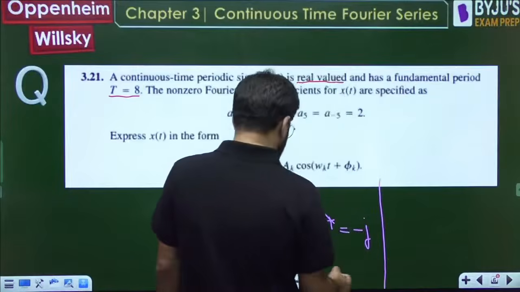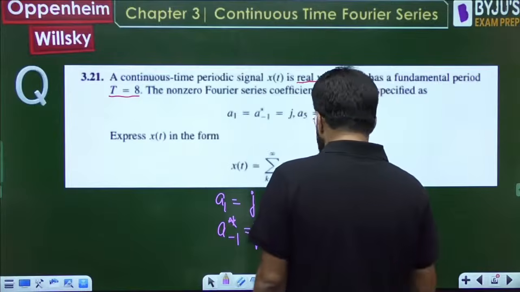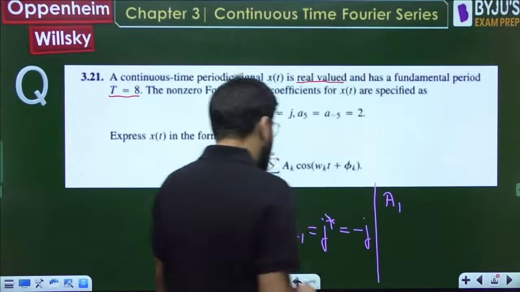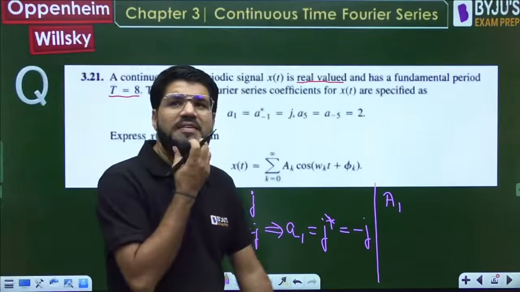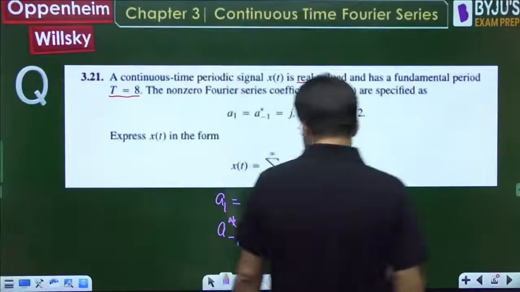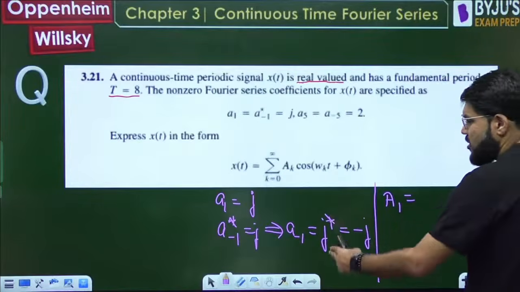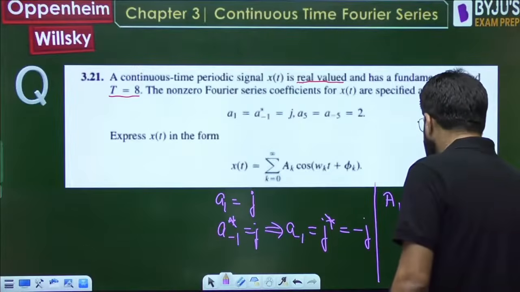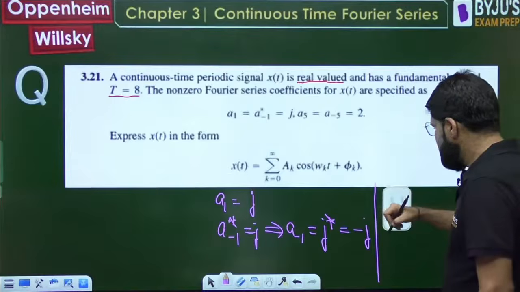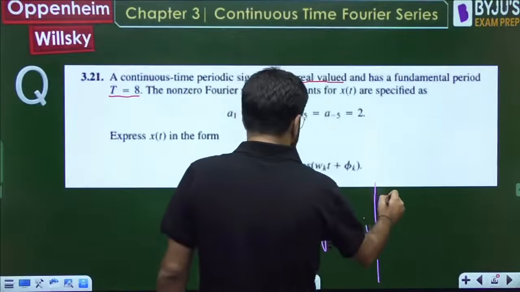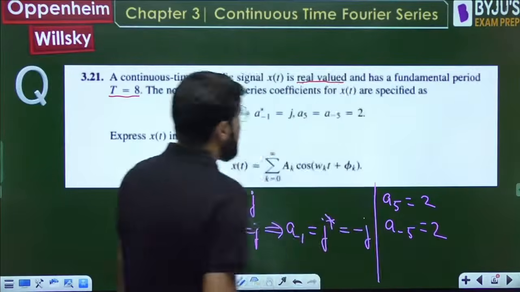Now next point. From here what I can obtain is the value of a1. What should be the value of a1? As I told you, it is the addition of these two, a1 plus a minus 1. And then you are given the next values, a5 is 2 and a minus 5 is also 2. Okay, I have just written down the data.